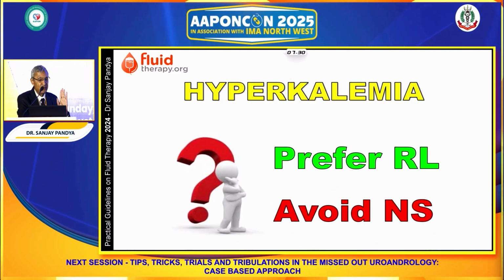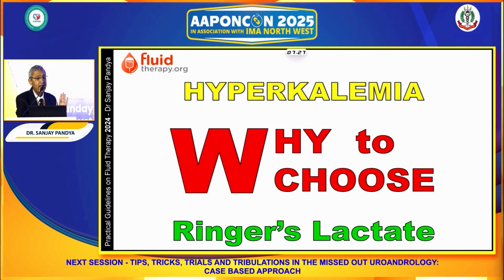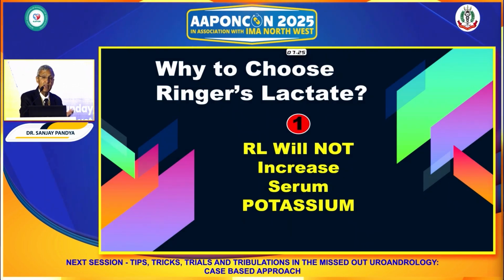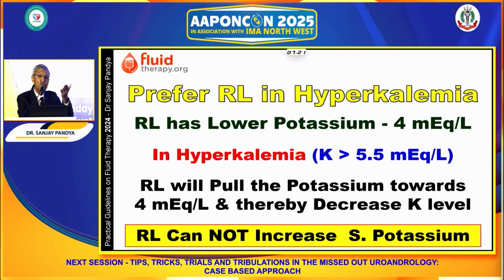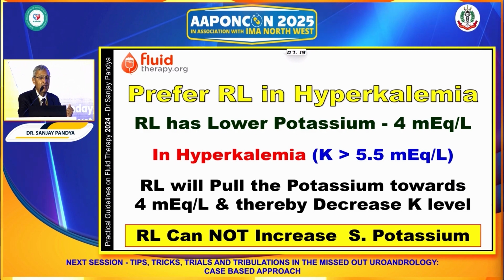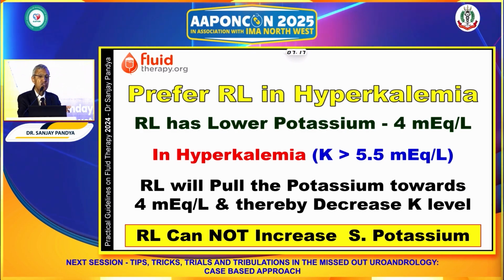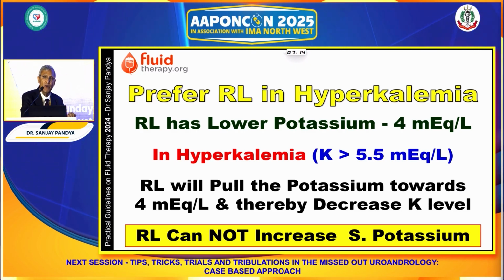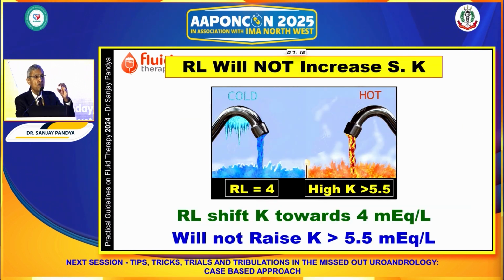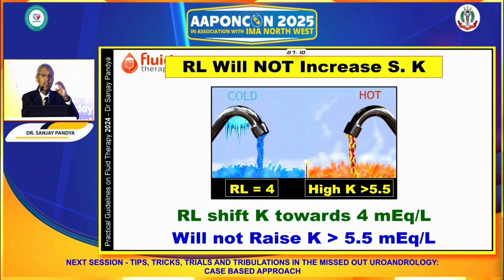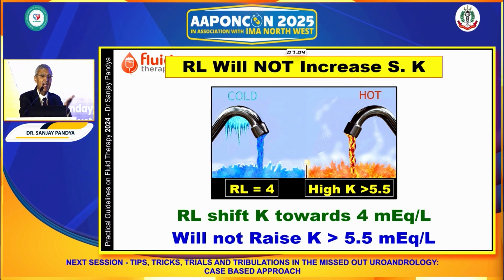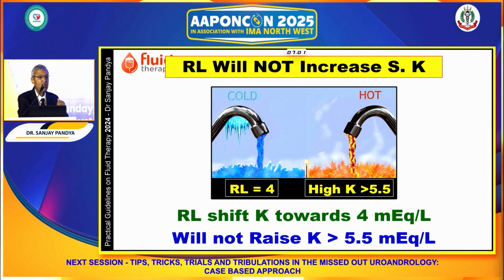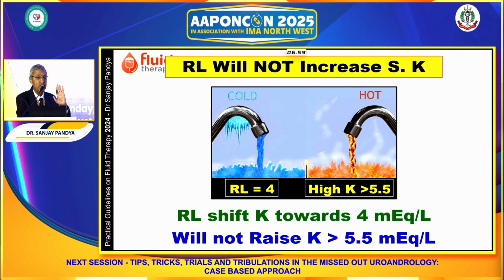See, prefer RL, avoid normal saline. Why choose RL? Number 1, RL will not increase serum potassium. See, it's just 4 milliequivalent per liter, and hyperkalemia means you need greater than 5.5. If we add 40-degree water to water which is at 55 degrees, will it increase or decrease? Obviously, RL will shift potassium towards 4, and therefore RL will not increase serum potassium.